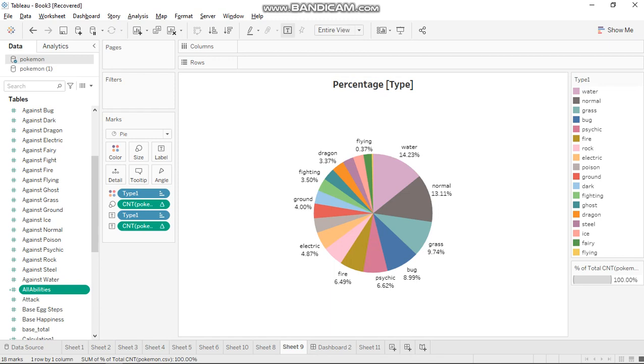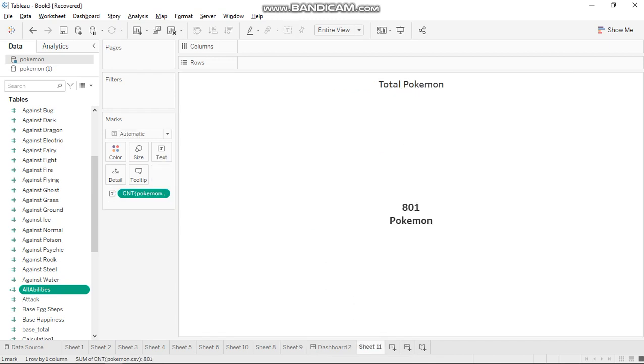This is the percentage pie chart of all Pokemon. There are 14.23 percent water type Pokemon, 9.74 grass type, 13.11 normal type Pokemon, 3.37 dragon type Pokemon, and this is the total number of Pokemon.